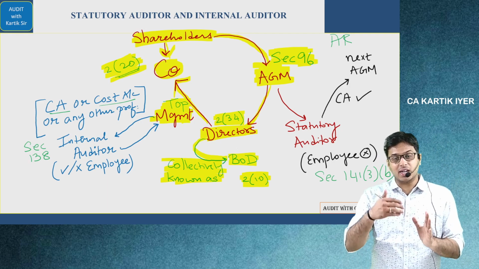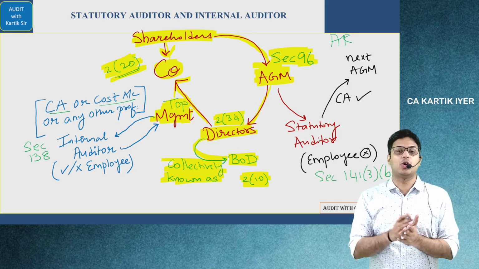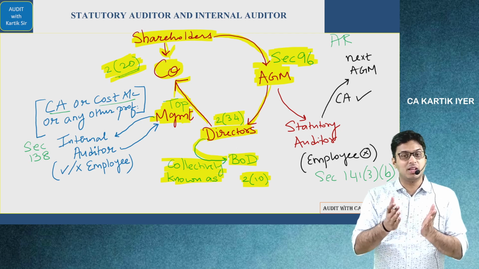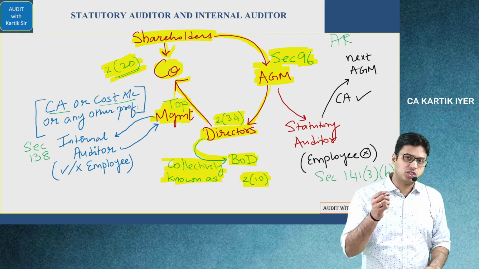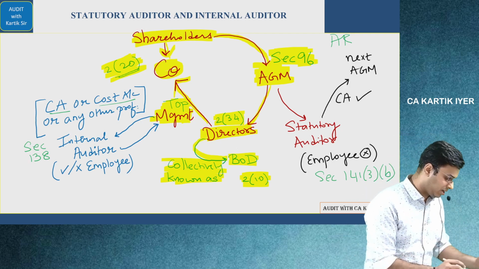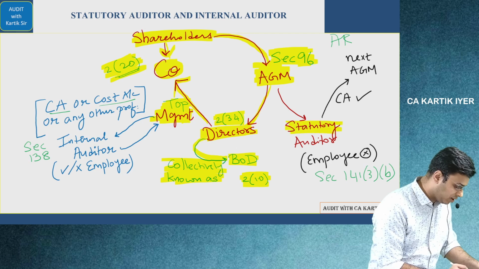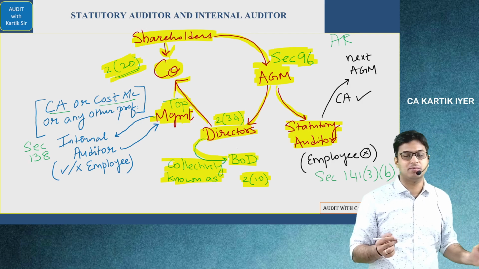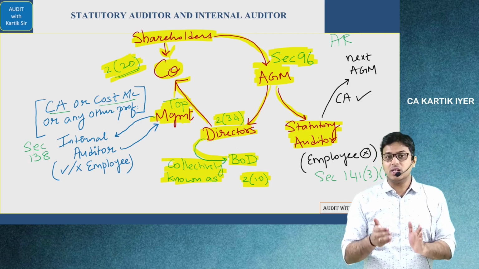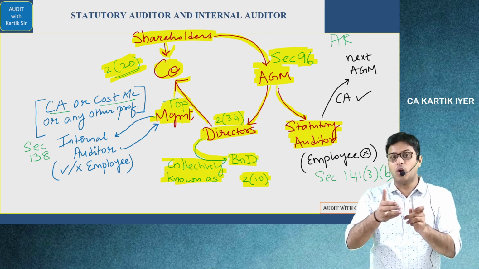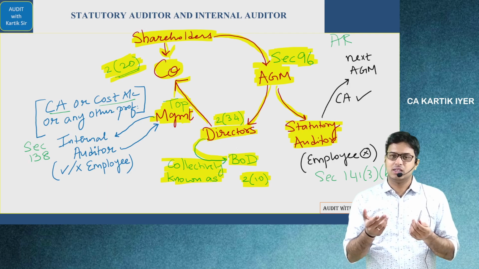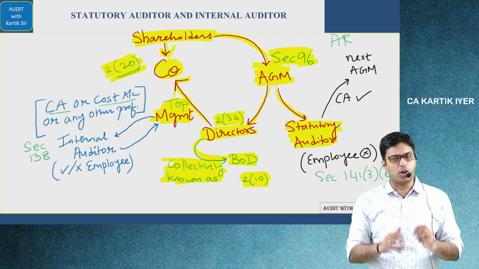But whether the directors are running the company properly or not, whether the system is in place or not, whether it is properly organized or not, to check that, you have one more person who is called the statutory auditor, and he is also appointed by the shareholders in the AGM. We are talking about a subsequent auditor. So a subsequent auditor, for a long term purpose, is the statutory auditor of the company.